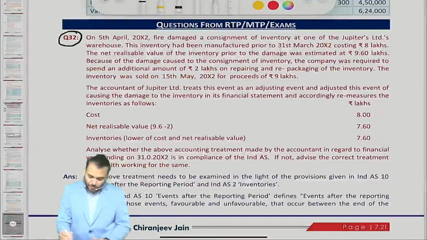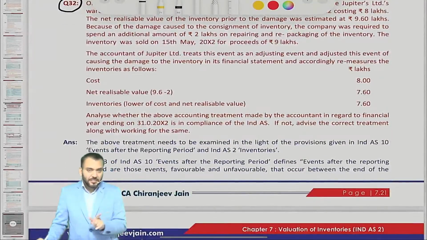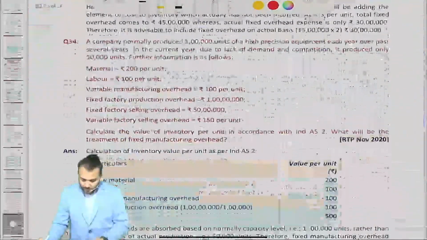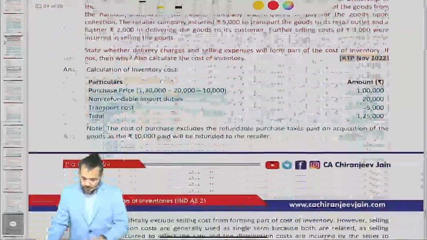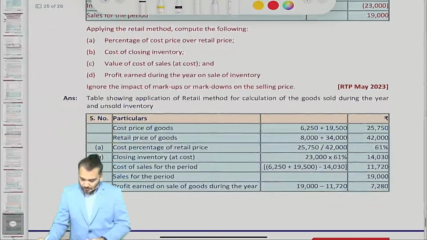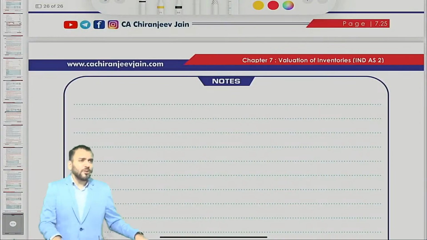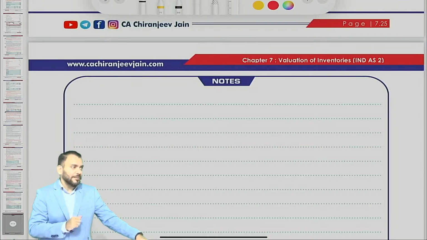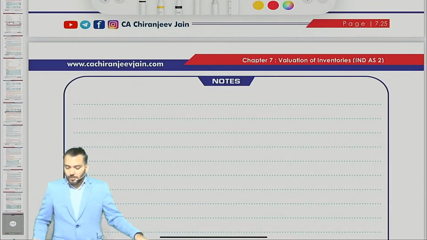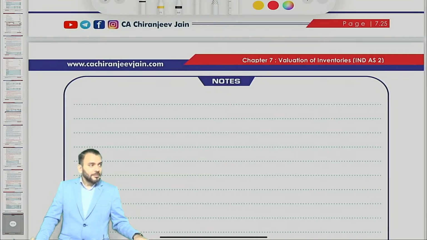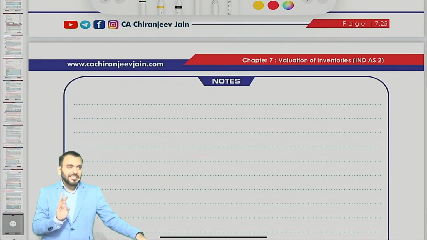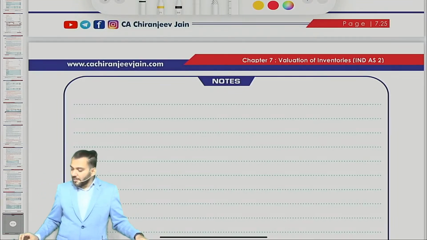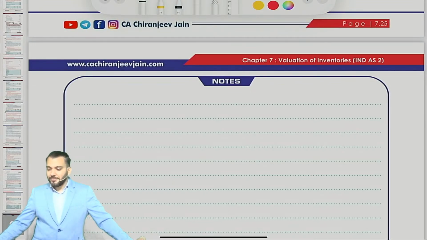This you do, this you will understand on your own. It is related to Ind AS 10, mixed with Ind AS 10. Balance questions, from my point of view, doubt should not come. If you have time, do all the questions, but first do all the questions I have given. Understood? Correct. So with this we completed 3 Ind AS: Ind AS 37, Ind AS 10, Ind AS 2. Thank you very much. We'll meet tomorrow. Till then, bye bye. Take care. Enjoy your remaining day. Bye bye.